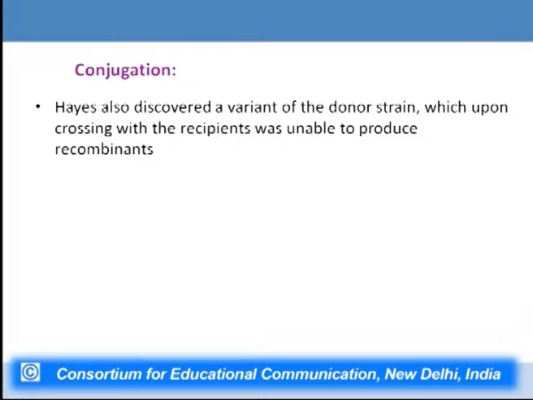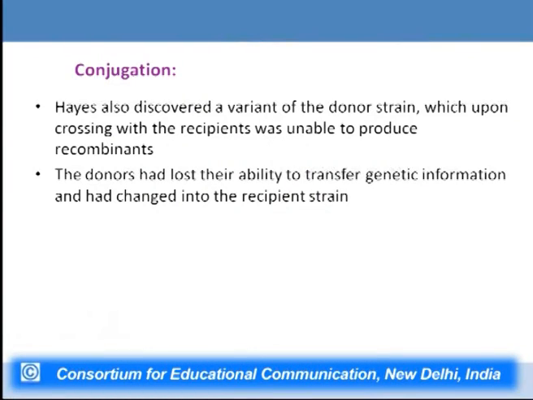Now, Hayes also discovered a variant of the donor strain which, upon crossing with the recipient, was unable to produce recombinants. There were strains which were able to bring about recombination, but the work of scientist Hayes suggested that there is one strain which, when crossed with the recipient, won't produce any new recombinants, because the donors had lost their ability to transfer genetic information, and they themselves had changed into the recipient strain.